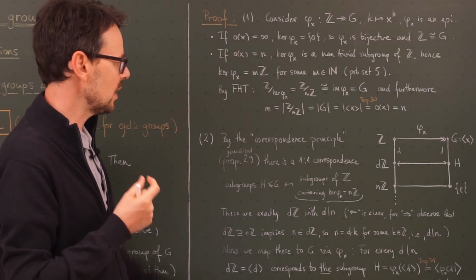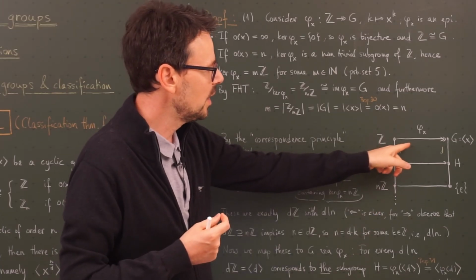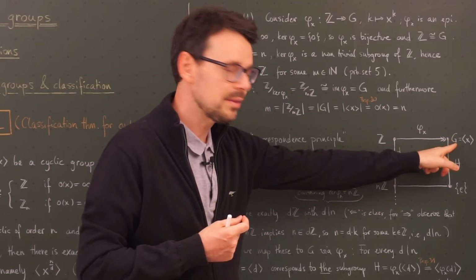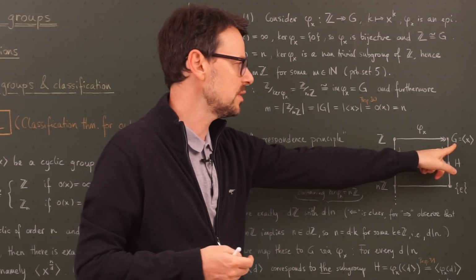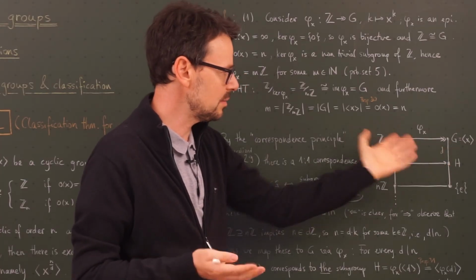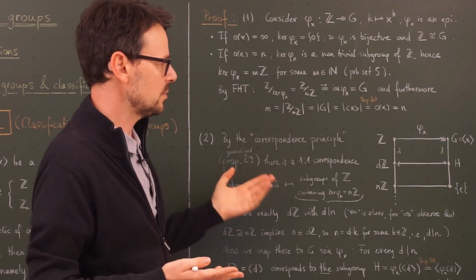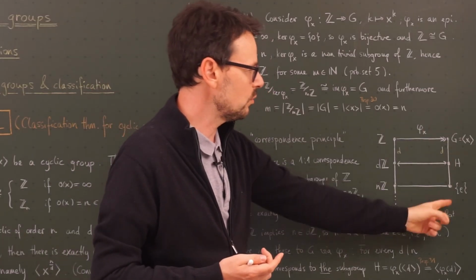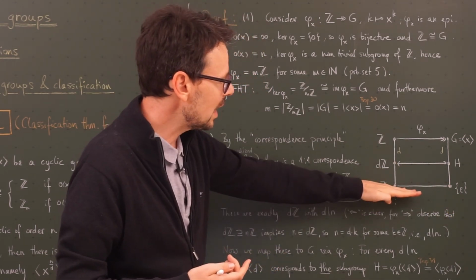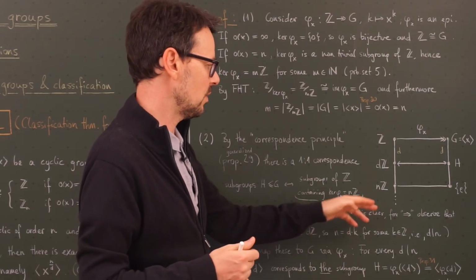So there's a generalized correspondence principle which states exactly what we need here. If we have a surjective homomorphism from one group to another group, in our proposition 29 this was pi, the canonical projection, but here it's simply an epimorphism, then there is a one-to-one correspondence between all the subgroups here and the subgroups here that lie above the kernel of this homomorphism, or are the kernel.